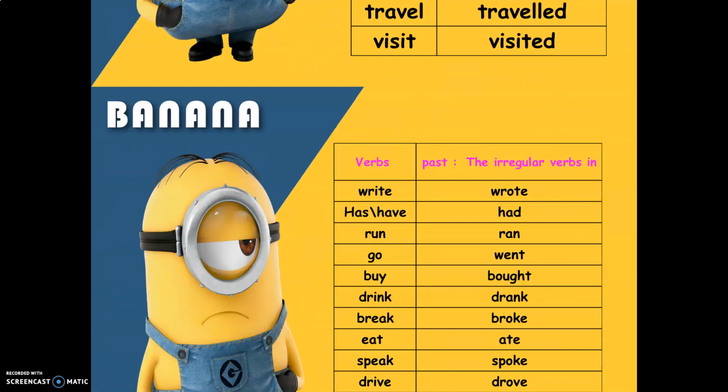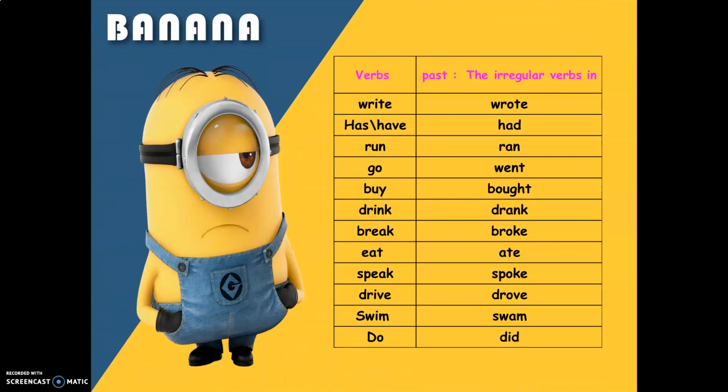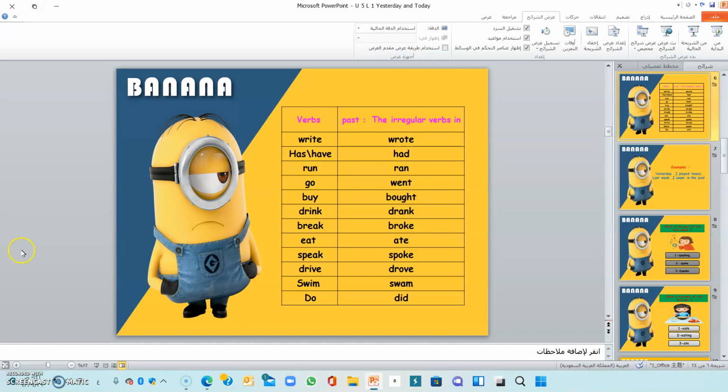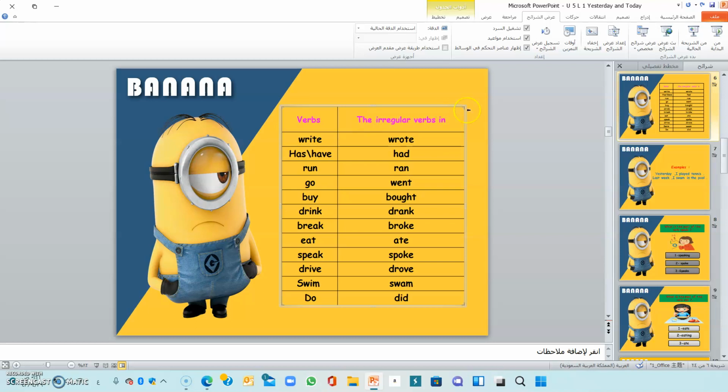What about the irregular verbs? The irregular verbs are, wait a minute, please.